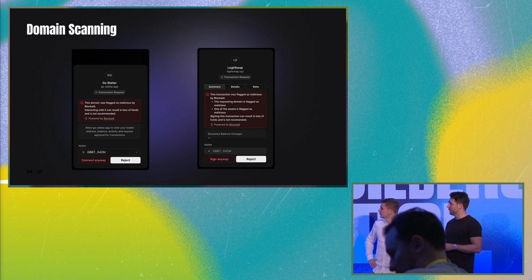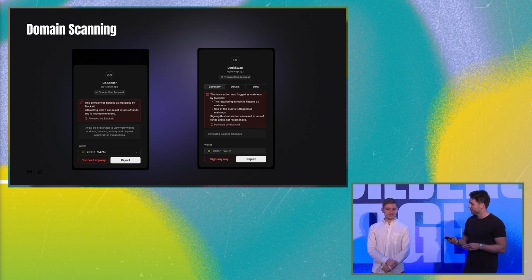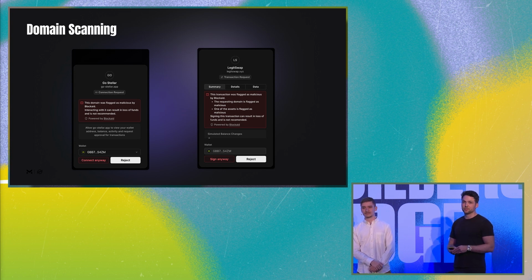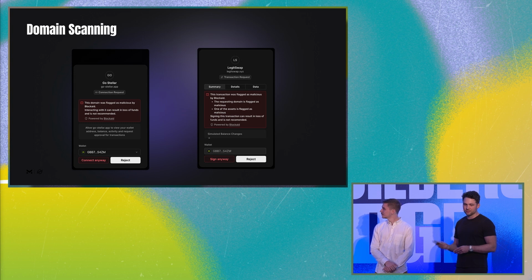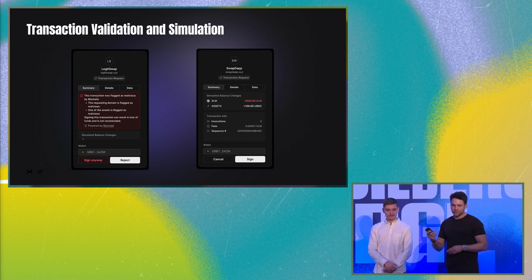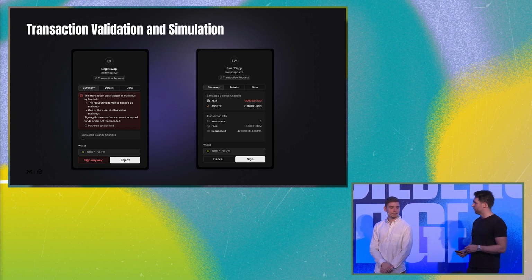Also, we use domain scanning, so anytime you're starting to interact with a domain, we also check those and show these warnings accordingly. And anytime a user is trying to sign a transaction coming from an external Dapp, we also do that kind of scan. And the last one is transaction validation and simulation. Simulation is awesome because we can show the results of a transaction.